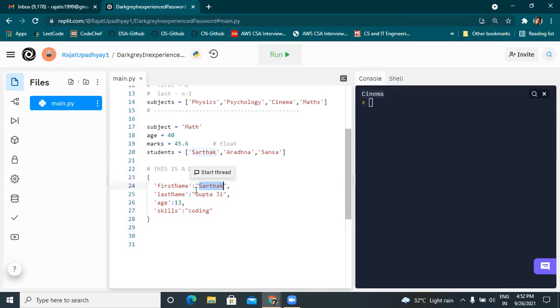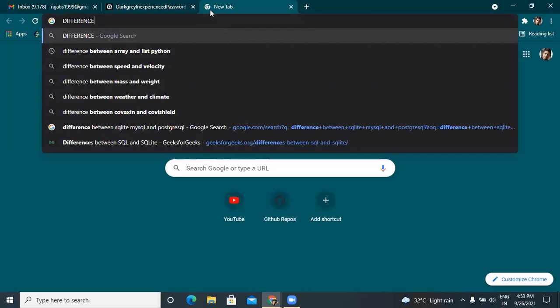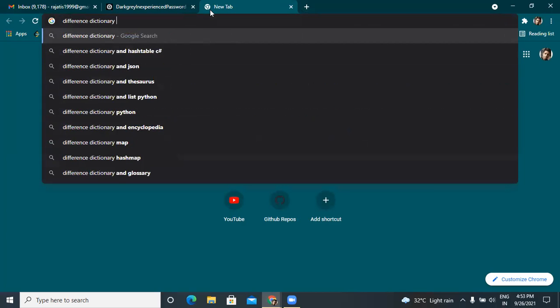Sir, I have a question. Tell me. If you put double quotation marks in a dictionary also, it will work, and in JSON also it will work. But how can we figure out that this is a JSON and this is a dictionary? Basically, a dictionary is a type in Python itself. So you can say that a JSON object in Python is called a dictionary. Did you get it? Or if you want some philosophical differences, I'll say the difference between dictionary and JSON.